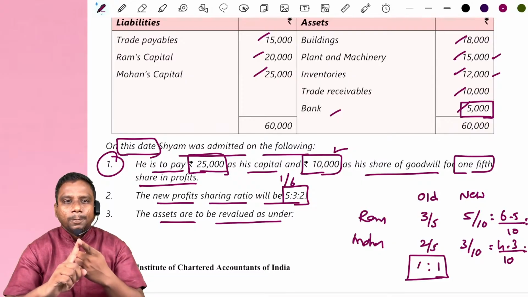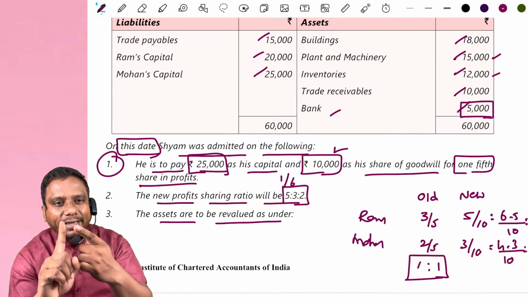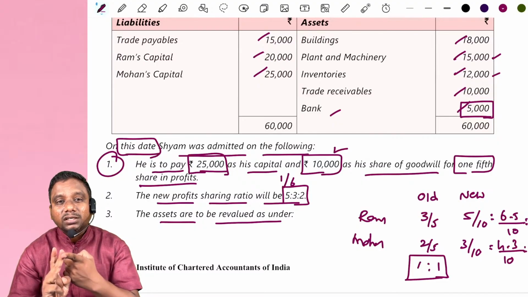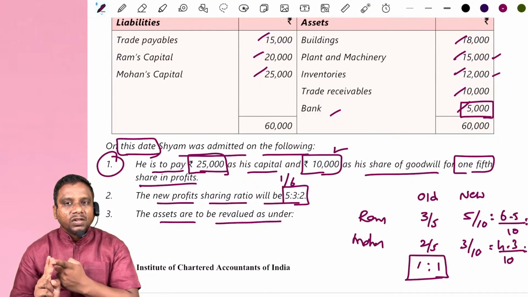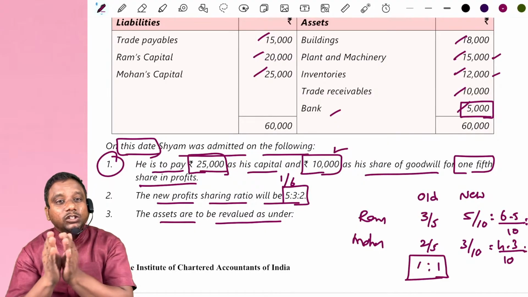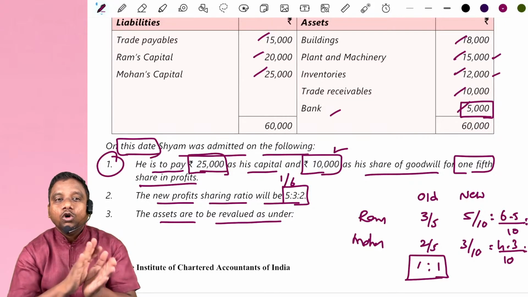First condition: goodwill is distributed to sacrificing partners. Second condition: who are the sacrificing partners? Let me calculate. How do you calculate the sacrificing ratio? Old profit sharing ratio minus new profit sharing ratio of old partners.